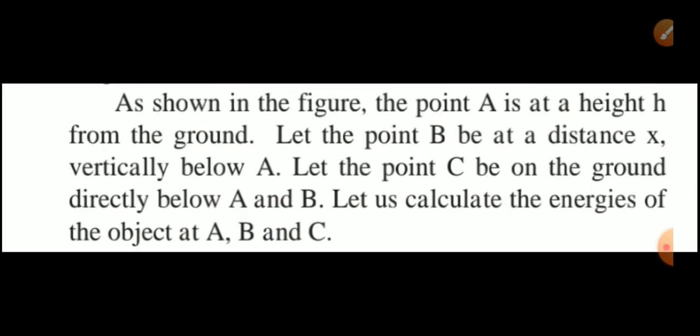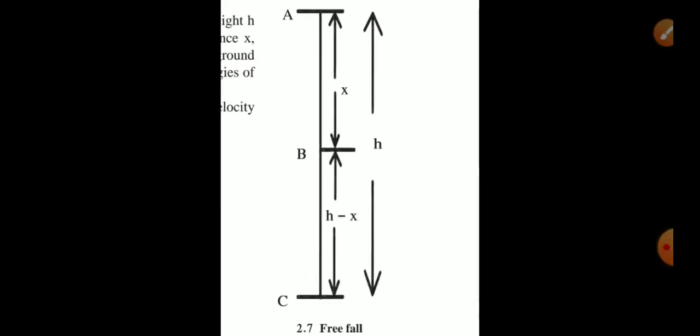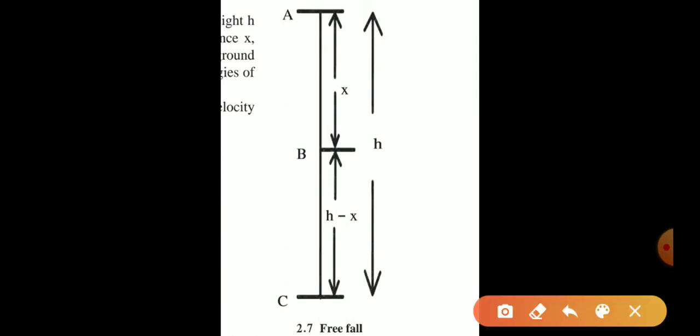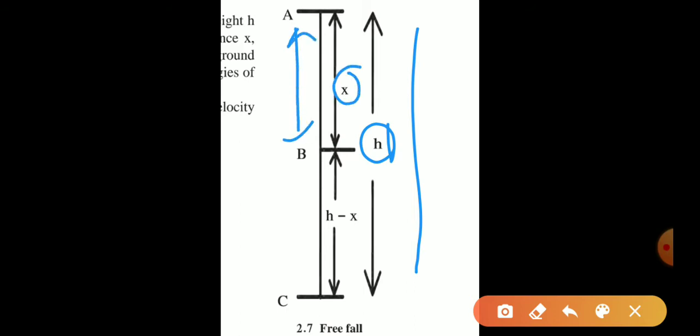Now we'll see one diagram. As in the diagram, the point A is at height h from the ground. Let the point B be at the distance x vertically below A. Let the point C be on the ground directly below A and B. Let us calculate the energies of the object at these different points A, B and C. You can see this diagram. That complete height is h. The distance from A to B is x, and the distance from B to C will be h minus x.